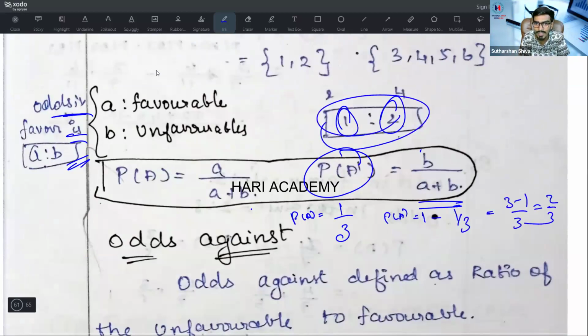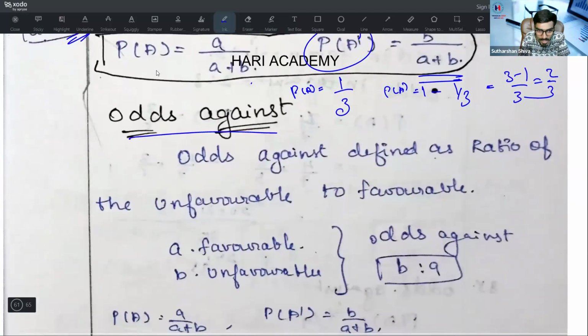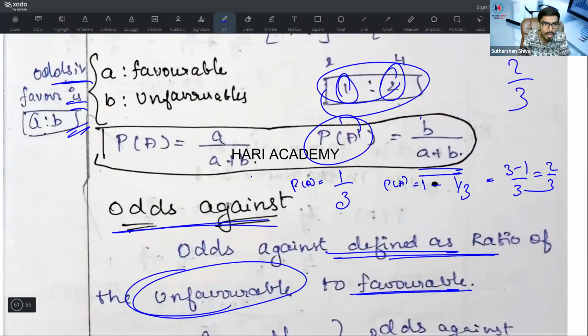Now you can simply say, it is B divided by A plus B. That's it. Now come to the interesting part of odds against. What is odds against? Odds against is defined as the ratio of unfavorable to favorable. Here remember, I will slightly change it. Odds in favor is A is to B. Here A is favorable, B is unfavorable.